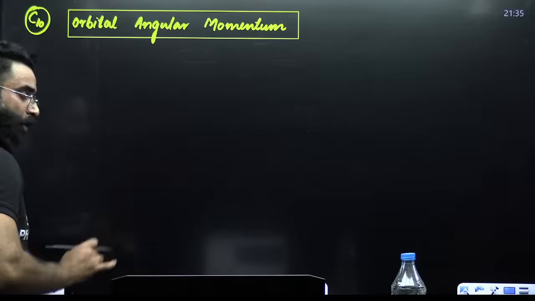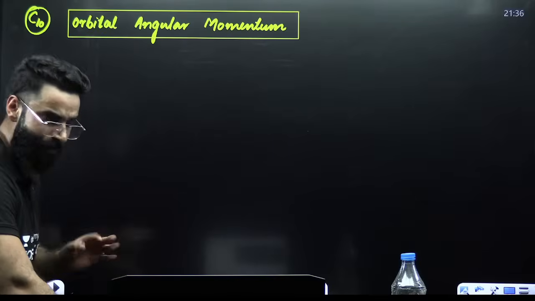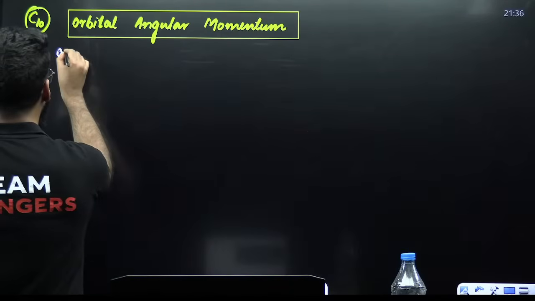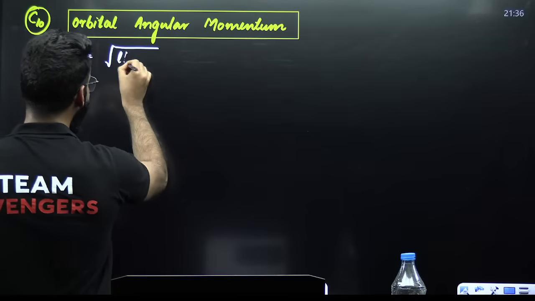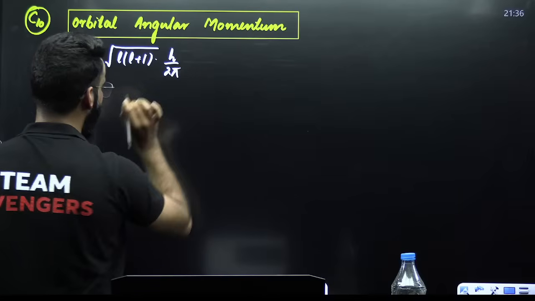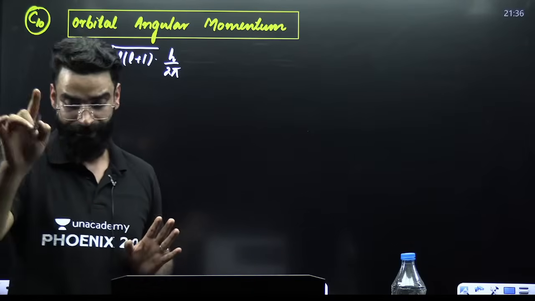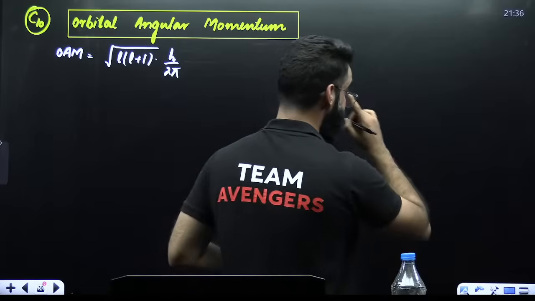There is one more small concept. What is that? That is your orbital angular momentum. How do you calculate the orbital angular momentum? One formula and you are done. Orbital angular momentum is equal to under root of L into L plus 1 into h upon 2 pi. This is the formula.